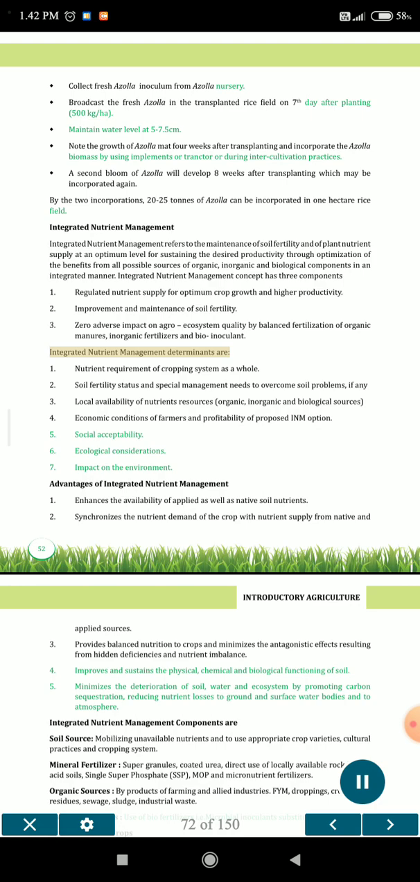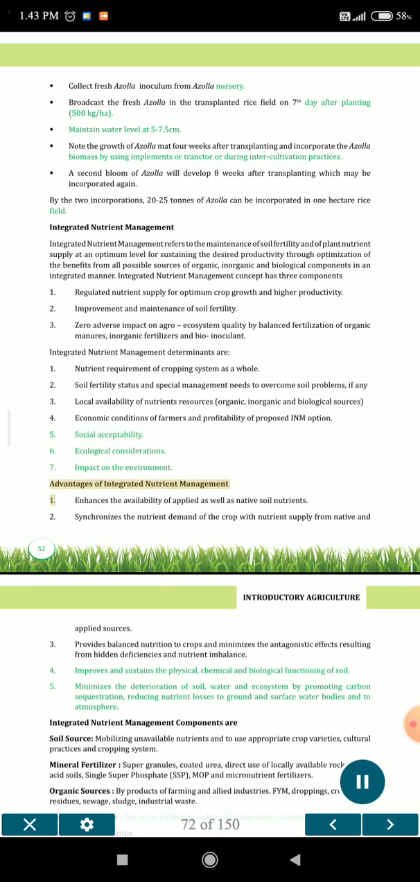Integrated nutrient management determinants are: 1. Nutrient requirement of the cropping system as a whole. 2. Soil fertility status and special management needs to overcome soil problems, if any. 3. Local availability of nutrient resources: organic, inorganic and biological sources. 4. Economic conditions of farmers and profitability of the proposed INM option. 5. Social acceptability. 6. Ecological considerations. 7. Impact on the environment.